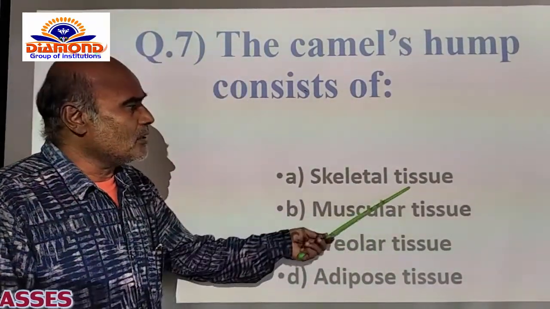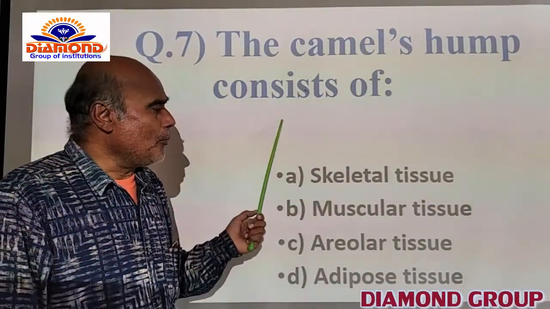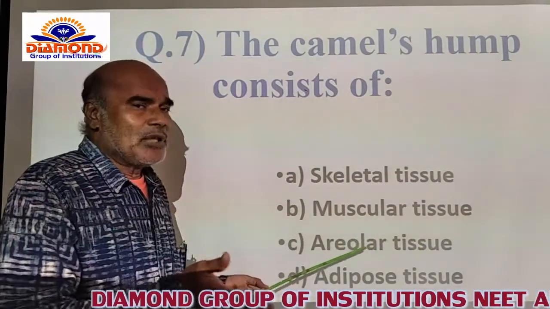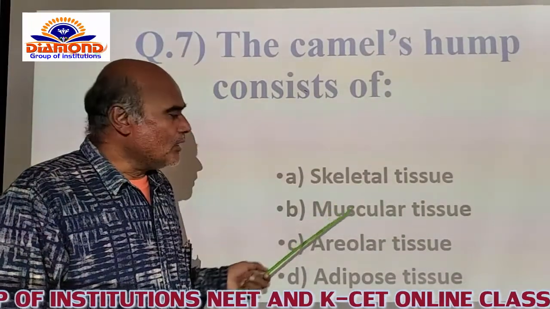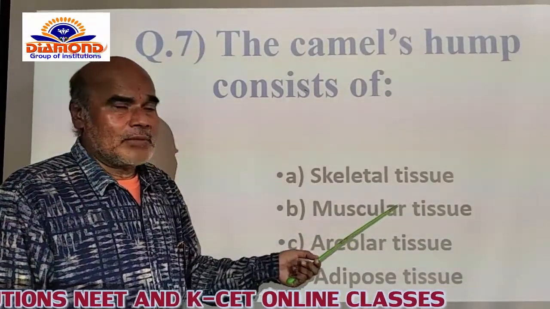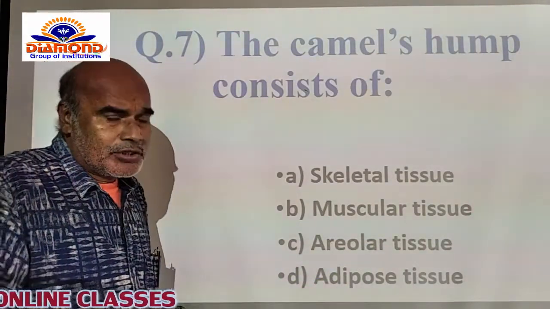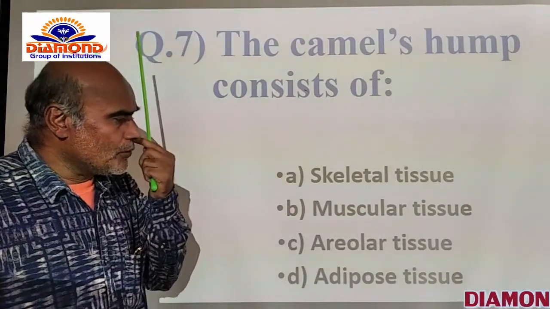A option is skeletal tissue. Skeletal tissue is not at all present in the hump itself. Muscular tissue, of course, apart from that, every part is made with the skeleton and attached by the muscles. And here, just see, areolar tissue. Areolar tissue is scattered in other parts, but it is not confined to the hump part.